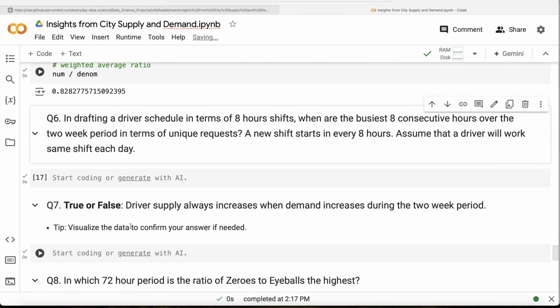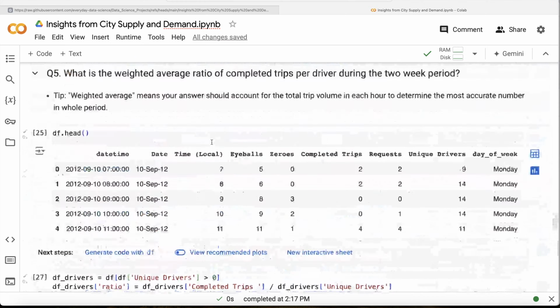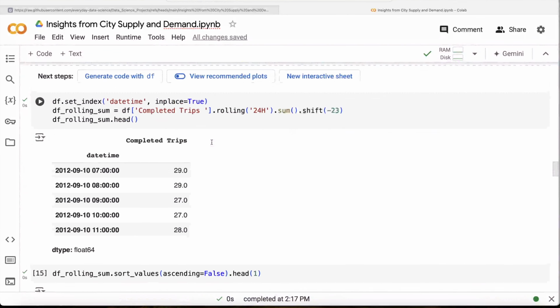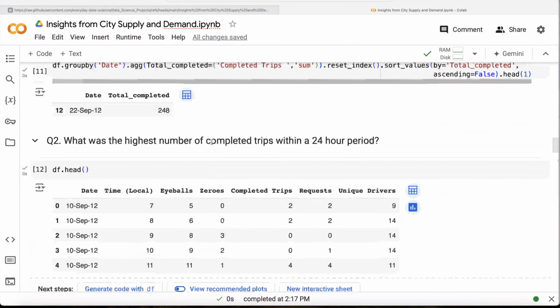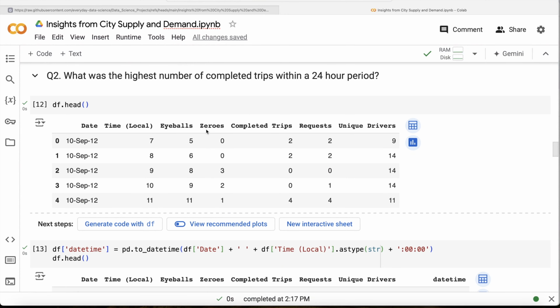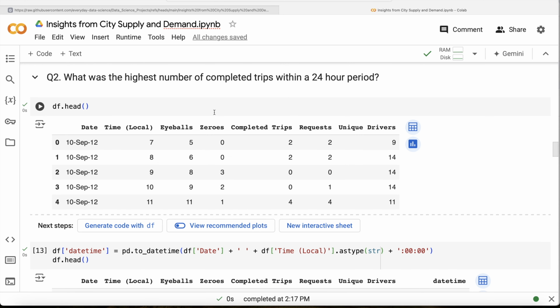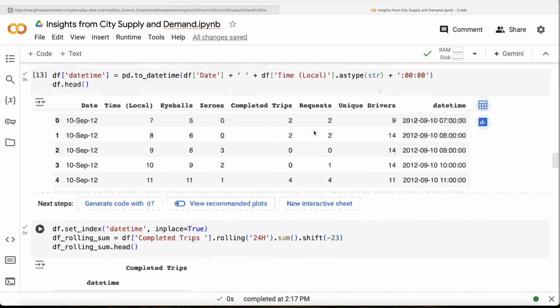Now let's look at question 6. It says, in drafting a driver schedule in terms of 8-hour shifts, when are the busiest 8 consecutive hours over the 2-week period in terms of unique requests? A new shift starts every 8 hours. Assume that a driver will work the same shift each day. So basically, this question is very similar to question number 2, where for the 24-hour period we looked for the highest number of completed trips. Similarly, we need the busiest 8 consecutive hours in terms of unique requests.